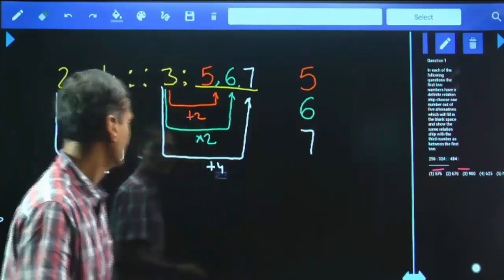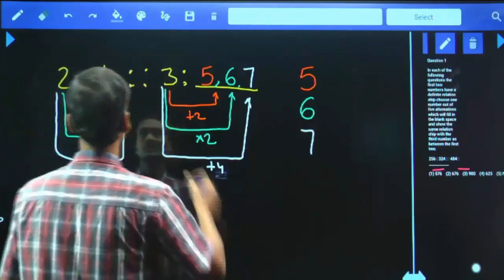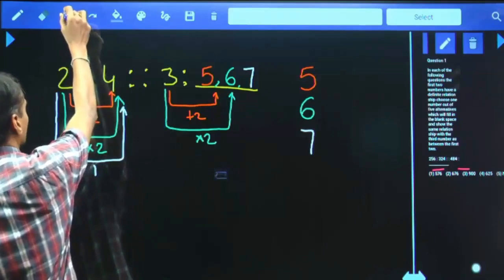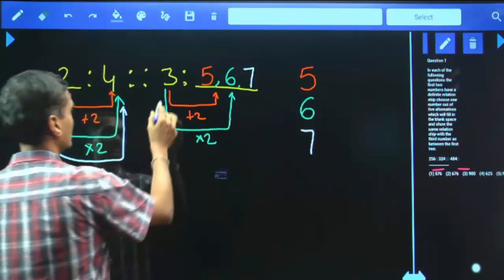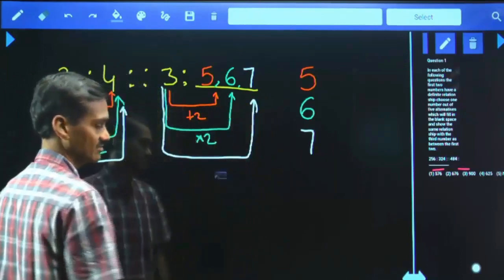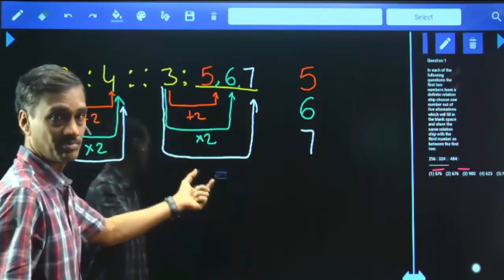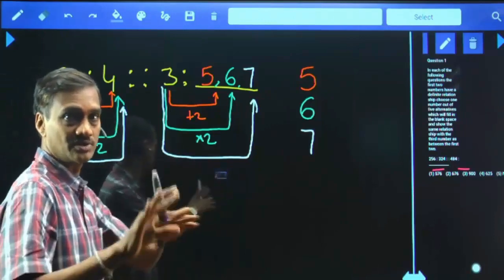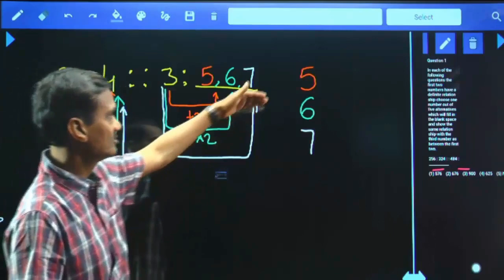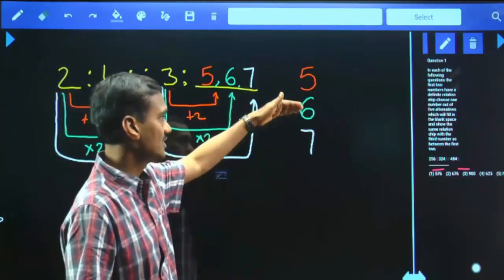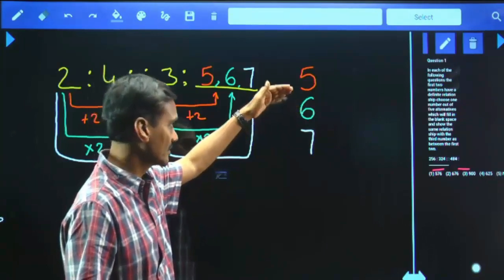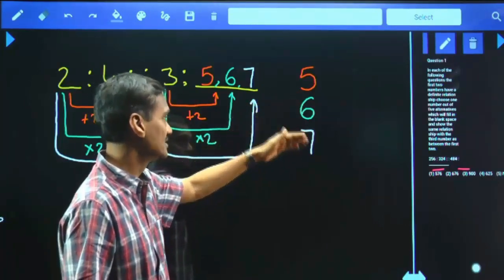Okay? Then tell me, how will you get 7 with the help of this one? You cannot work out like this, plus 2, plus 4. You should have a common relation between the first pair and the second pair. Here plus 2 means here plus 4; 2 and 4 additions are not common. Now, sir, this is based on difference. 5, 6 we got with the help of multiplication, and 7.